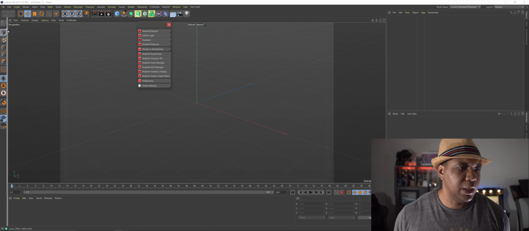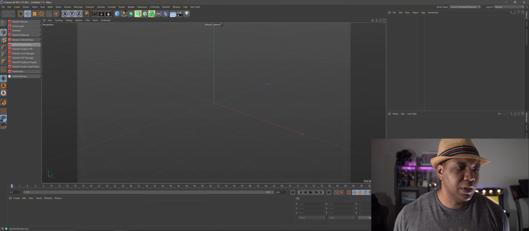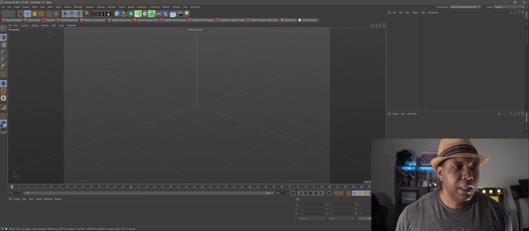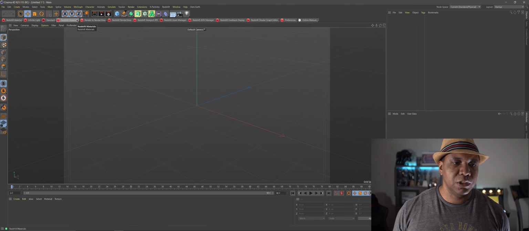So actually, if I want it here on my left-hand side, I could do it like so. And so everything's lined up here. Or if I want to have it underneath my icons here, I just click and drag it like that. And if you can see, the icons are kind of small, and it has it inside these breakout windows.